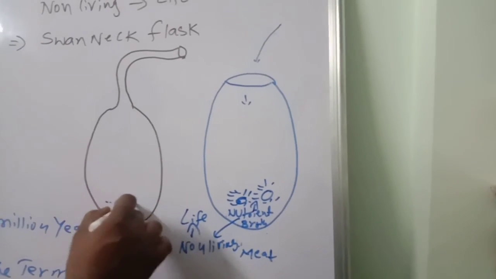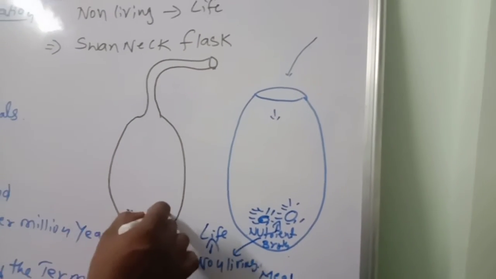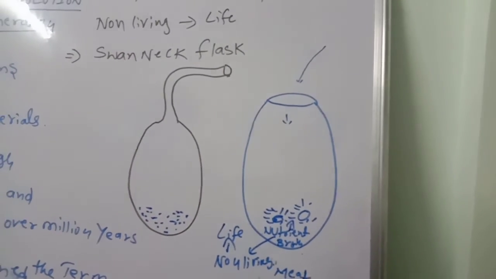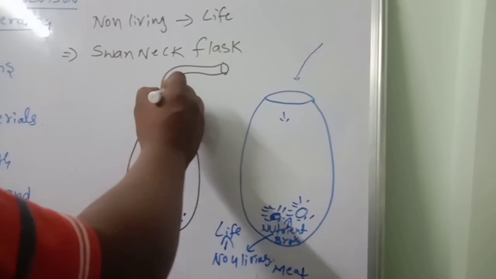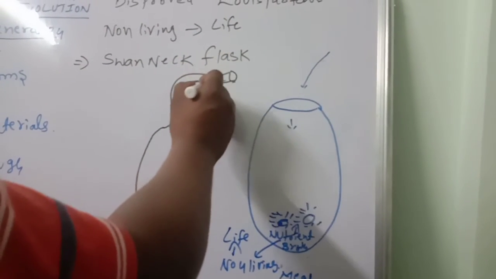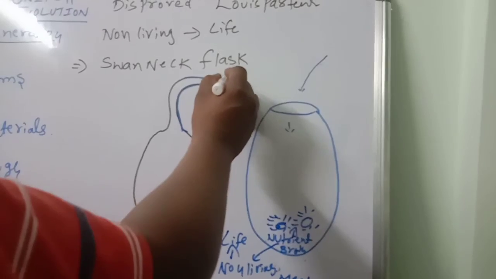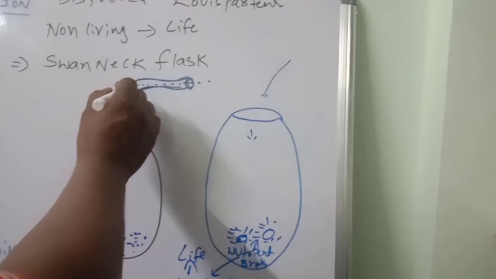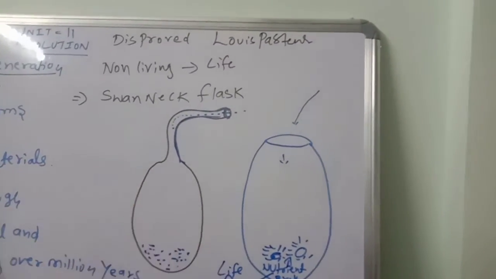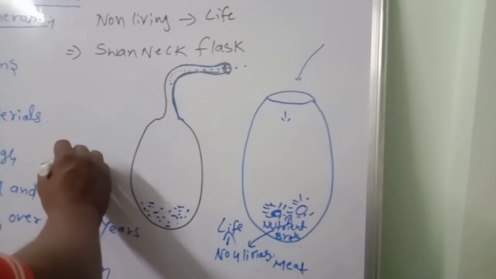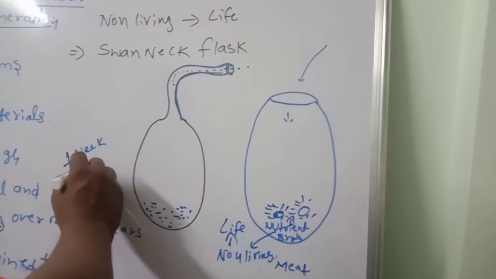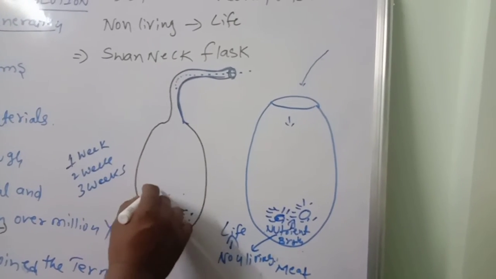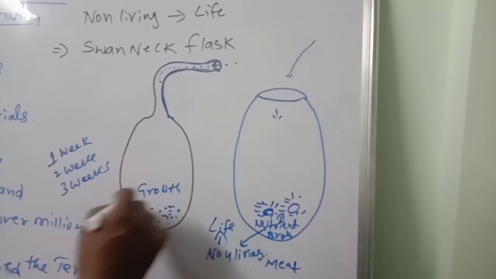But the same broth or same meat, the scientist Louis Pasteur took, and he turned the neck of the flask like a swan, and he opened it like this. But the air did not move that easily inside. Then what happened? 1 week, 2 weeks, after 3 weeks also, he did not find any growth of any living organism.